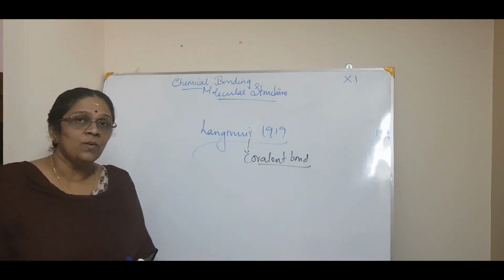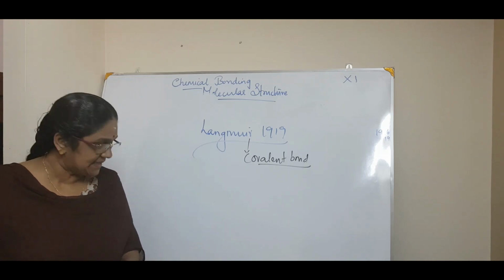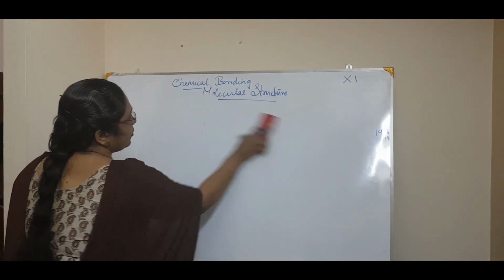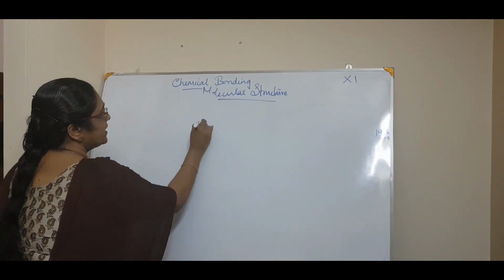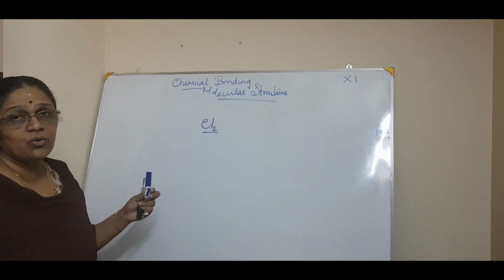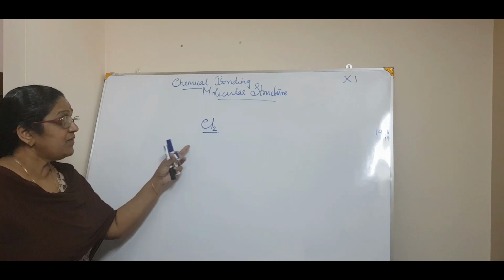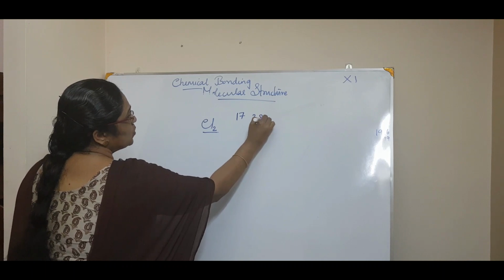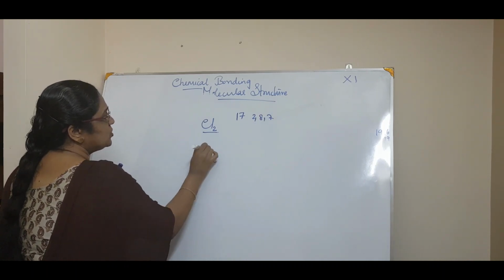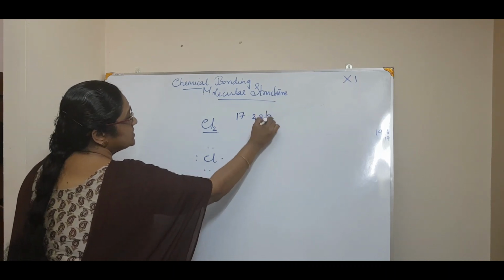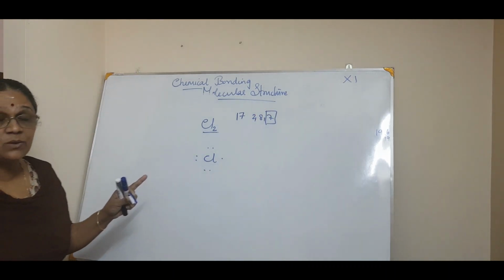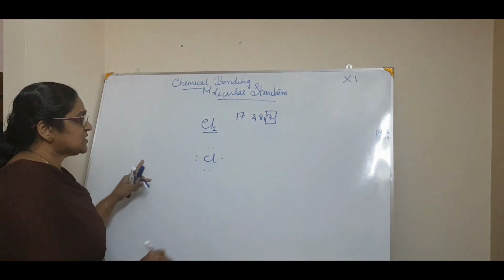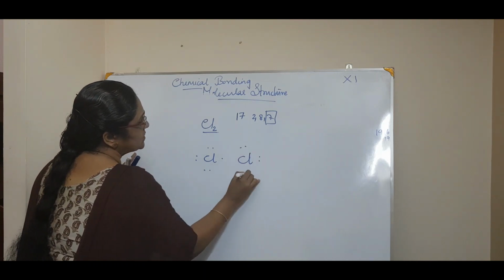And you know how to draw a covalent molecule. For example, today we can draw a covalent molecule like chlorine. I will draw it, you all know, but still it is in the textbook. That's why I am telling you the formation of a chlorine molecule by a covalent bond. Here we are using the Lewis symbol. Chlorine is atomic number 17, that is 2, 8 and 7. So for chlorine, I will write 2, 4, 6 and 7. Why? Because you only write the valence electrons in a Lewis structure or Lewis dot symbol. So this is the first chlorine and this is the second chlorine, 2, 4, 6 and 8.